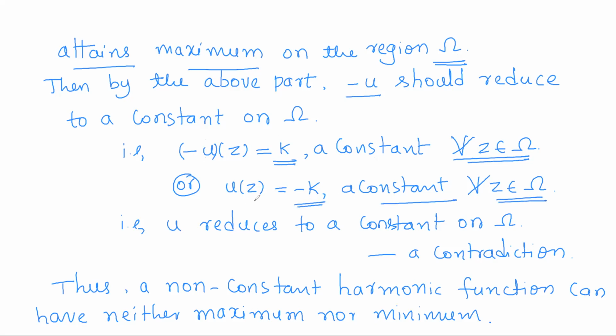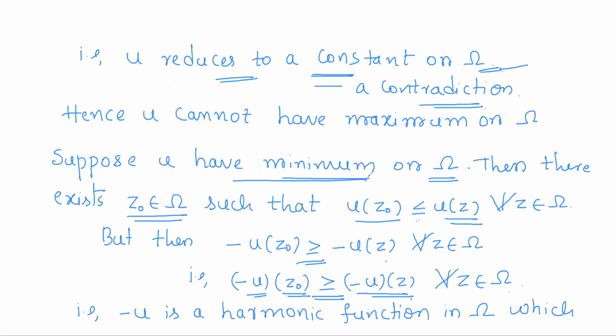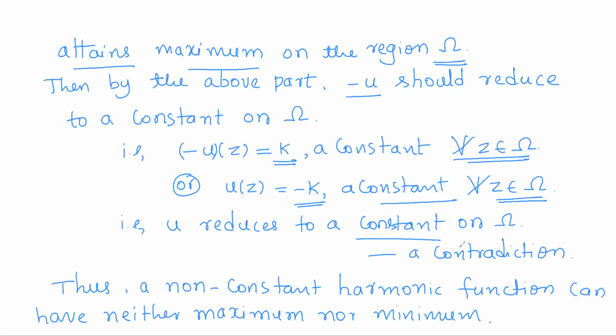So what it means, u once again reduces to a constant. So assuming u attains a minimum, once again we have got a contradiction that u is a constant function. So this contradiction once again proves that u cannot have a minimum. So therefore a non-constant harmonic function can never have a maximum or minimum. So this completes the first part.